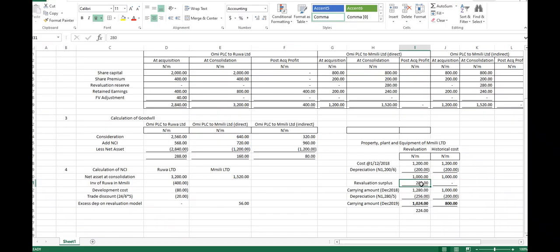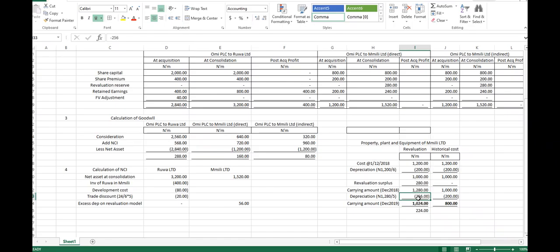So if you look at this, the difference between this place and this place is this 280. And that was why the depreciation was also at 256 as against 200. Now, we took only 200.